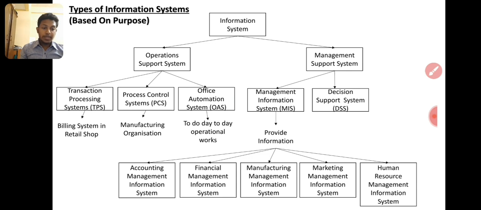DSS are usually used by tactical and middle managers, right? These are mid managers. It's not used by the directors. Directors use the EIS, right? EIS directors are seeking external information also. DSS means it will be the tactical manager. It may be the finance manager. A finance director may also come under tactical managers.